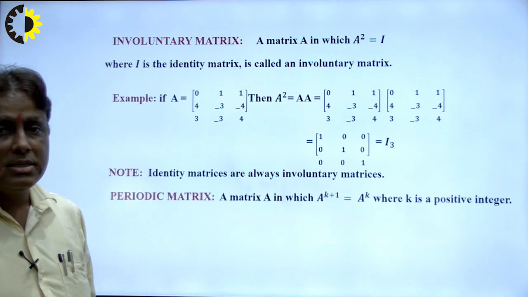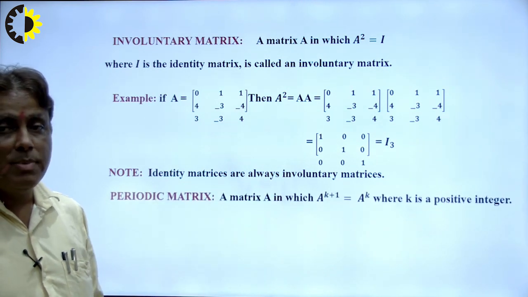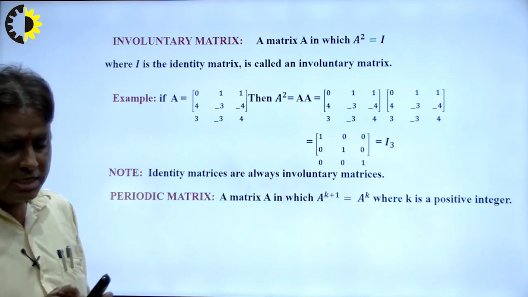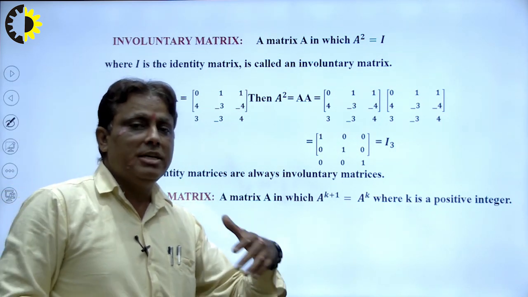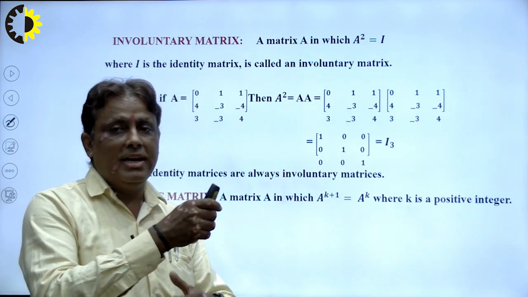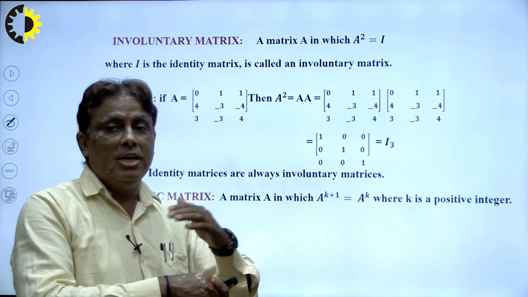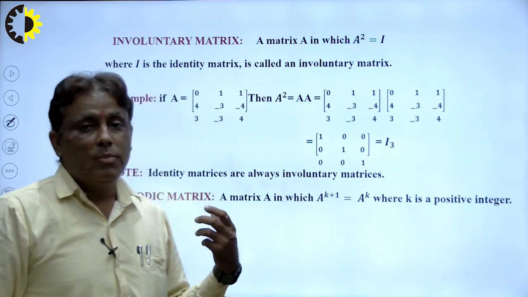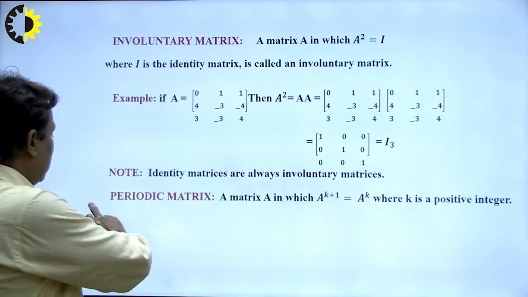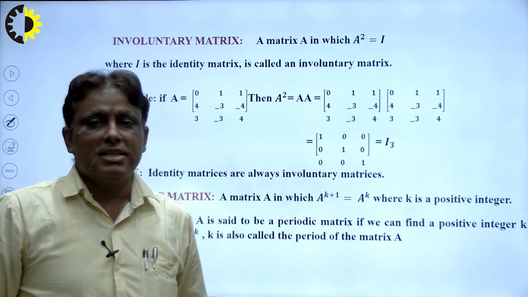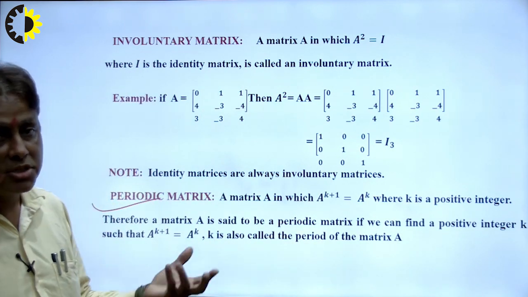So periodic matrix: a matrix in which A raised to the power k plus 1 is equal to A raised to the power k is known as periodic. Periodic means after some time it will be repeated, and it works on automation, when work is assigned to a man and then we again give the input, right? So this is reshuffling, cyclic, known as a periodic machine. This is a very important matrix to use in our automation system, right. In the next lecture I will explain how to use the automation system, right.